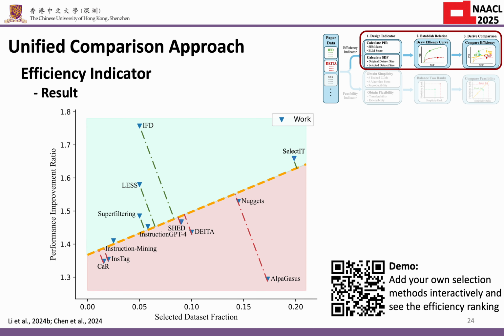So here is the actual efficiency plot. As you can see, IFD emerges as the most efficient method, while uppercases is the least efficient one.